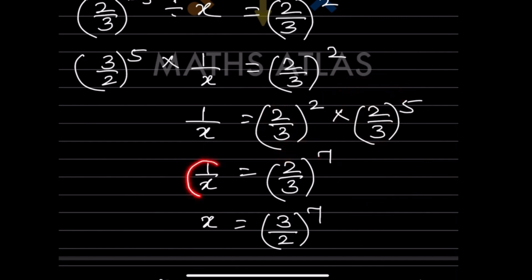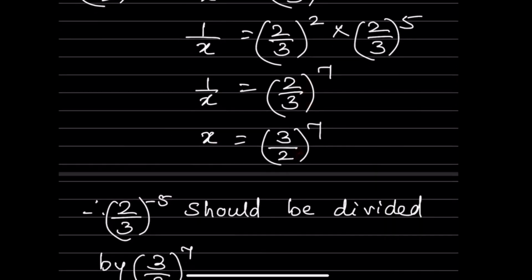So now we don't want 1 by x, but we just want x. So what is that? We are just going to flip over. Since we just flipped this one, so this also should be flipped. So that is going to be 3 by 2 raised to 7.